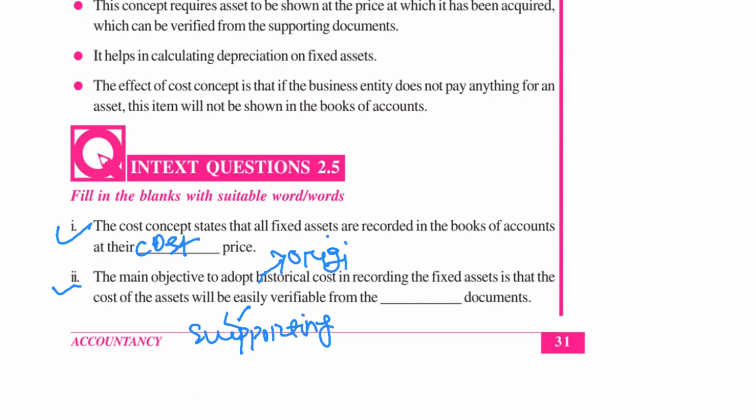Yesterday we discussed that if you have paid 1 lakh and purchased that machinery, the seller will give you one voucher for 1 lakh rupees. So that will be the supporting document, and one can easily verify the price of that asset from it. That is why it is necessary to record assets at their original cost, or their historical cost. Remember, historical cost is nothing but the original cost.